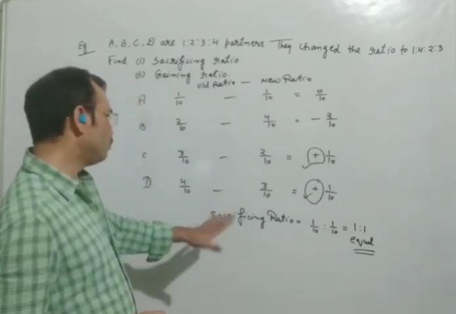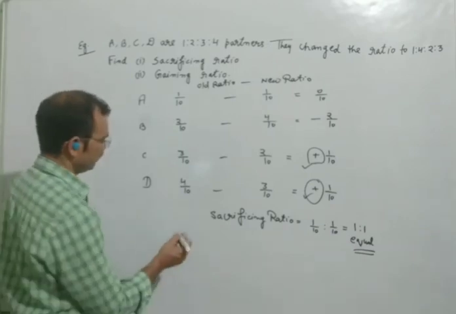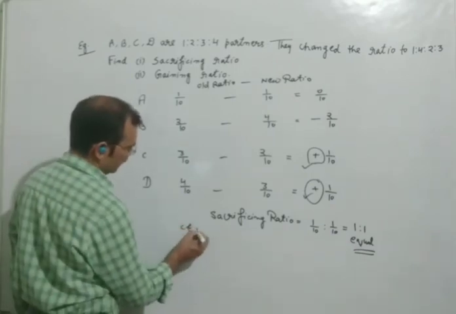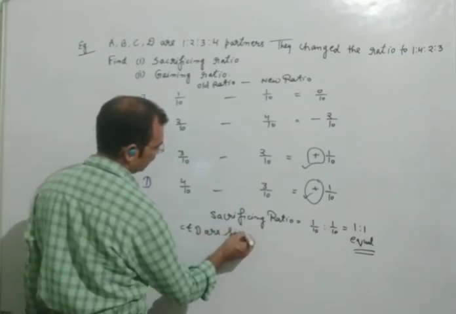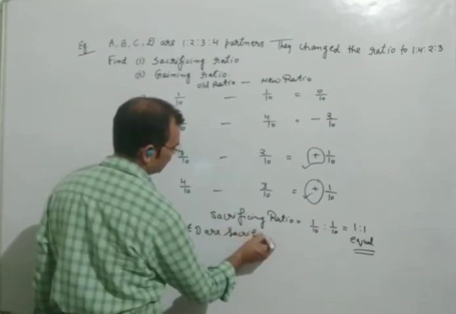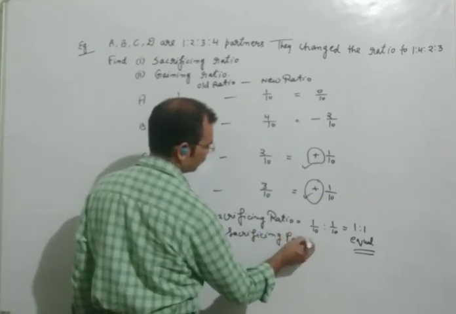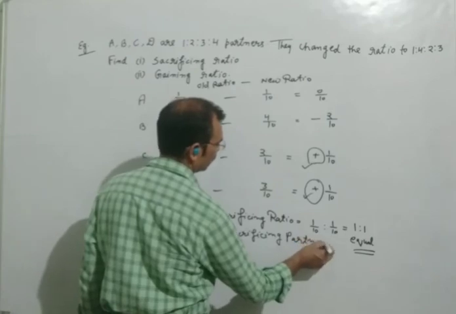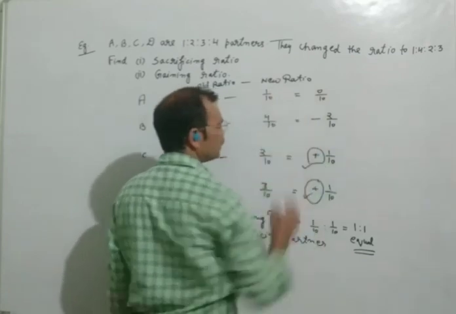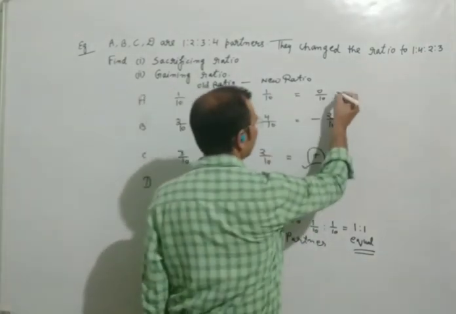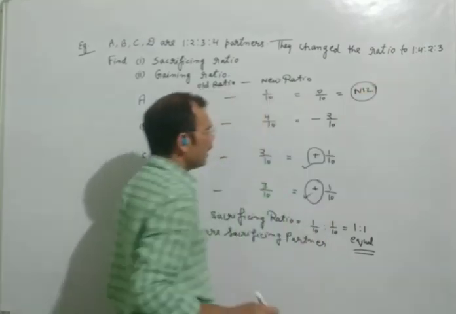And who is sacrificing? C and D. C and D are sacrificing partners. Now, because here is 0, wherever 0 comes, the amount will be nil.